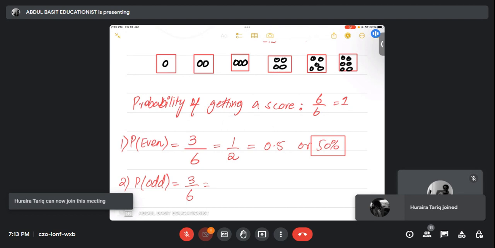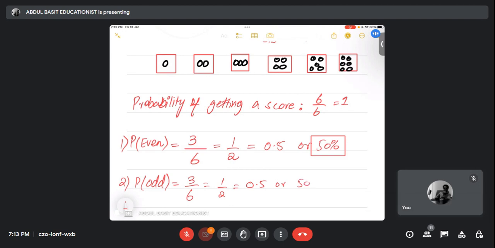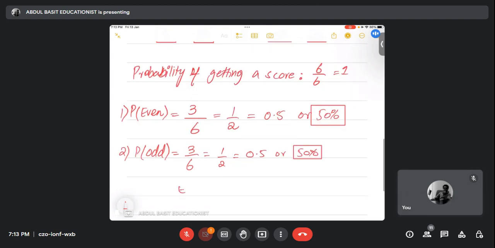So that would be 1/2, which equals 0.5 or 50%. So even was 50%, odd was 50% again. They both equal 100%. Do you agree with me? Yes or no? Yes, sir.